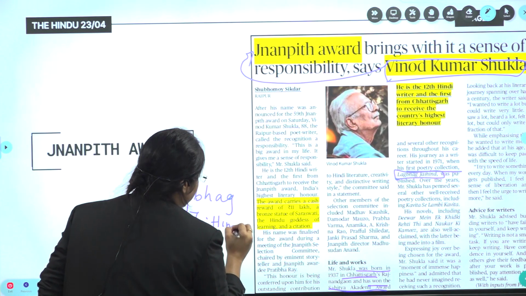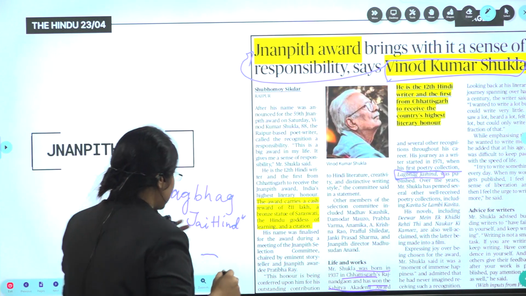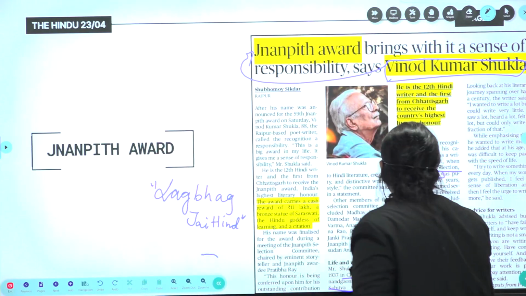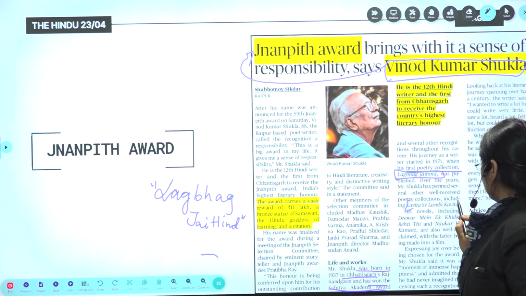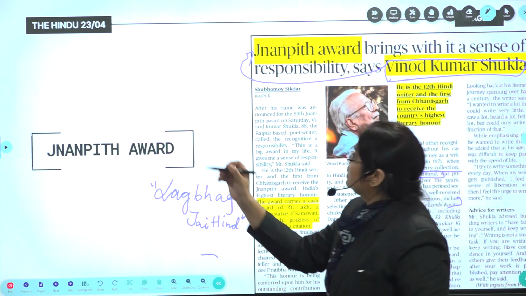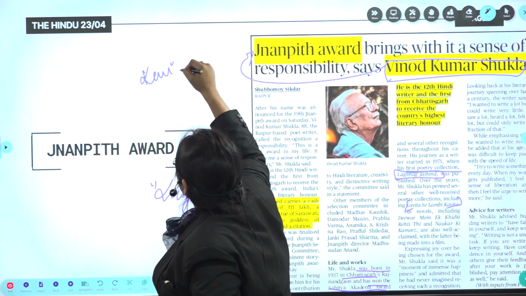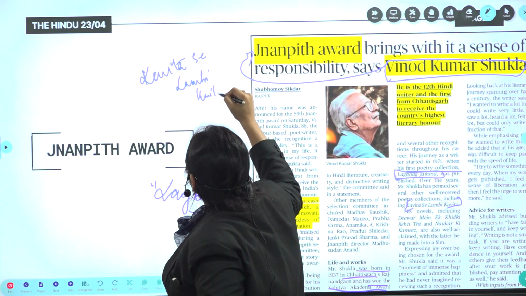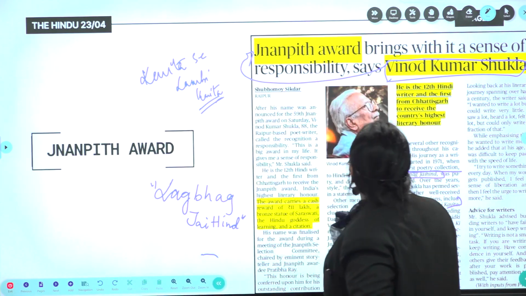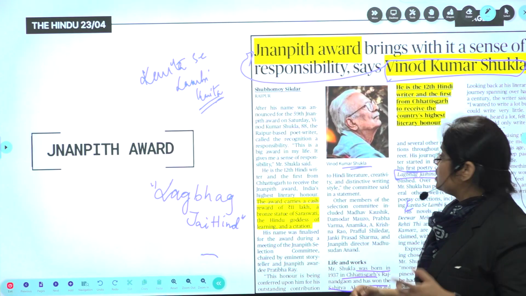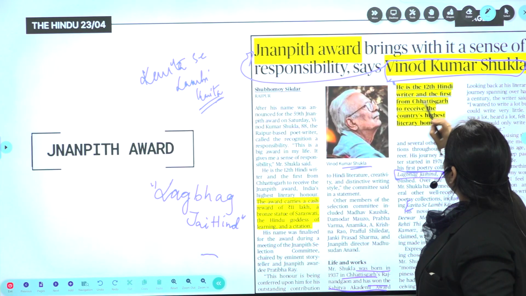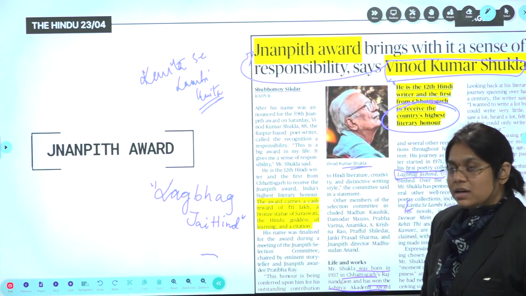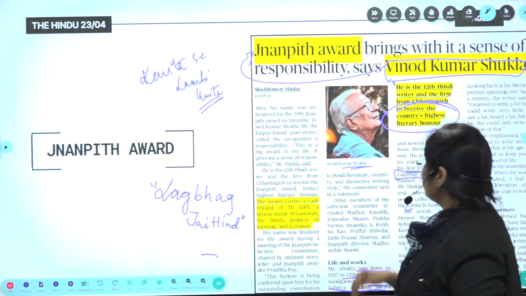Remember this, in any other competitive exams it can be asked. So Lagbhag Jai Hind is associated with whom? Sir Vinod Kumar Shukla. And also there is the poetry collection Kavita Se Lambi Kavita. So basically he is from Chhattisgarh, and one more significance is that he is the 12th Hindi writer and first from Chhattisgarh to receive the country's highest literary honor.